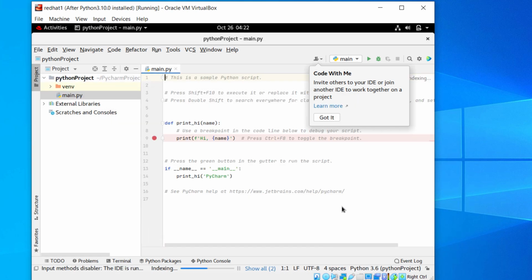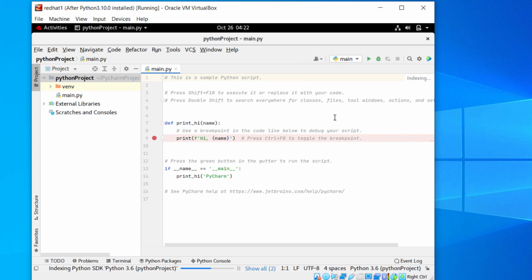Pycharm is performing indexing. Wait until it is done. OK, done. Pycharm is cross-platform. Operations on Linux and Microsoft Windows are virtually the same.